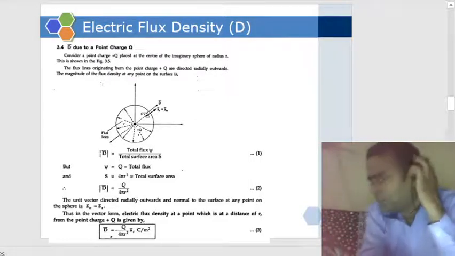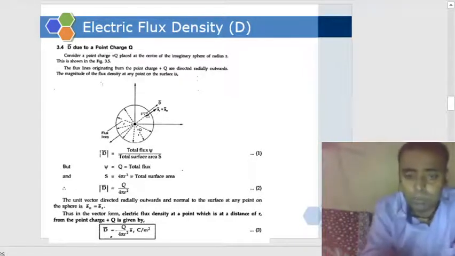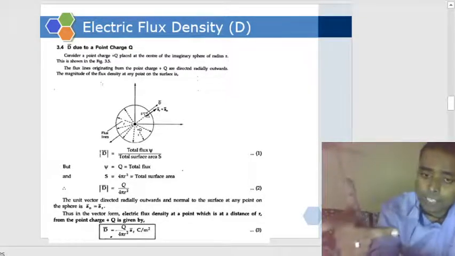So take an example. First of all, suppose a charge is kept, remember the xyz axis.